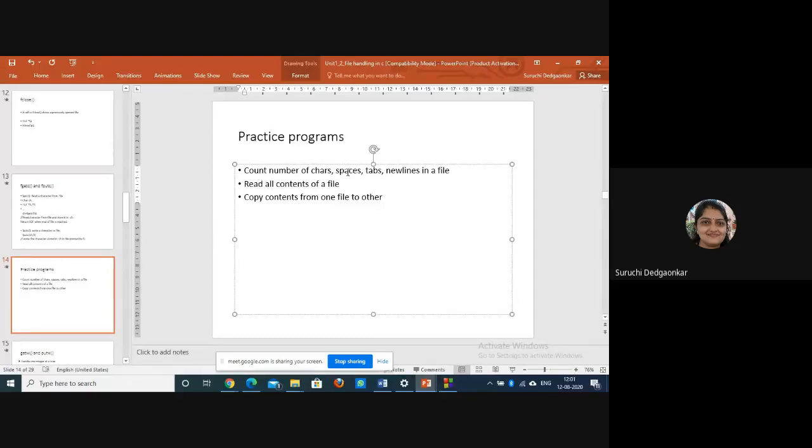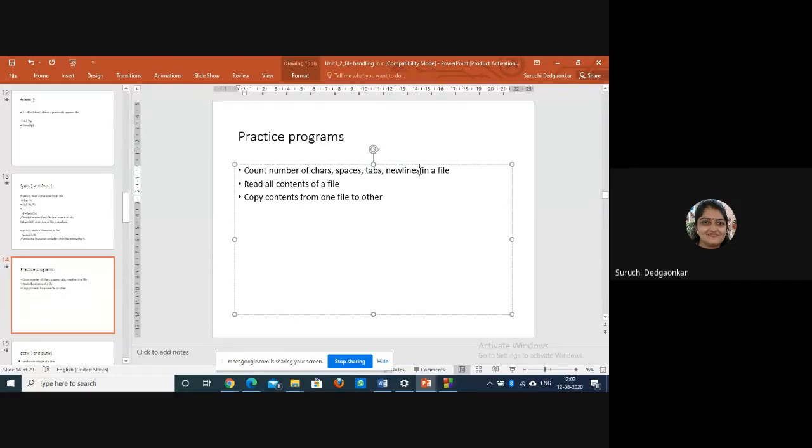Count the number of characters, spaces, tabs, and new lines in a file. So using fgetc you have to read the character, and check whether it is a space character, whether it is the \t character, whether it is the new line \n character, etc. For every type of character you will have a counter. Suppose c1 will be incremented if it is a space character, initially 0. Then c2 is a counter, initially 0, and if a \t character is found it will be incremented.